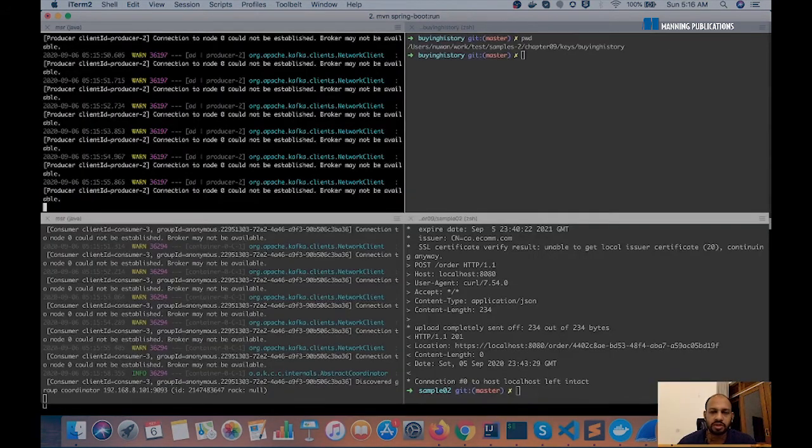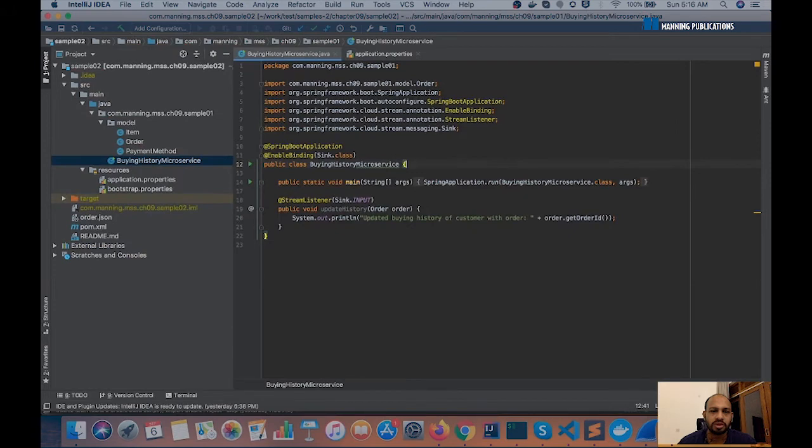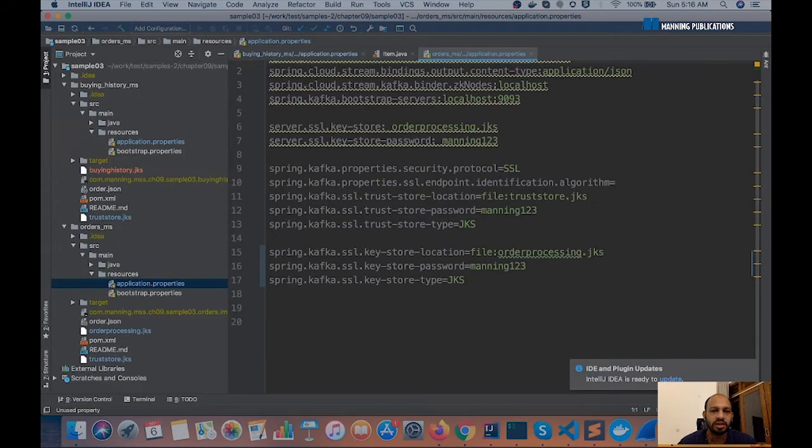Yep, it's up again. So the microservices are up. We didn't restart these microservices. So let me show you some code in the microservices as well. This is basically the code of our buying history and orders microservices. Like I said, they are in Java in Spring Boot.